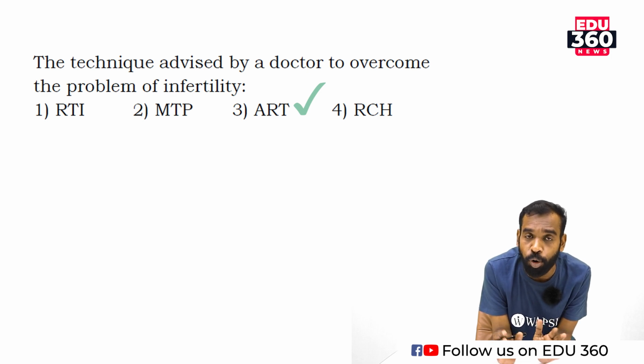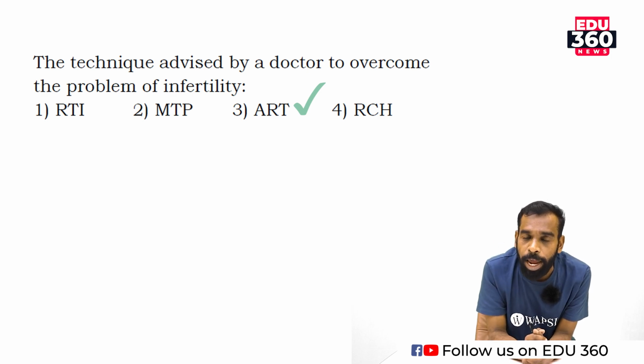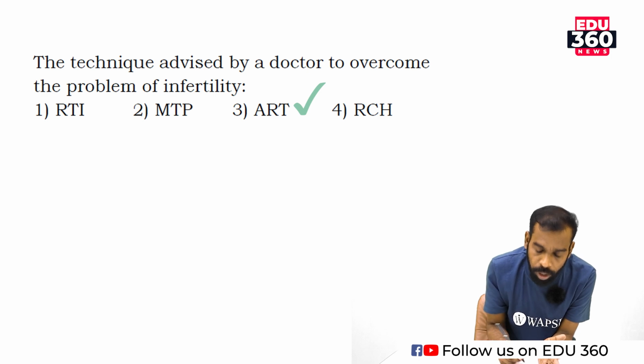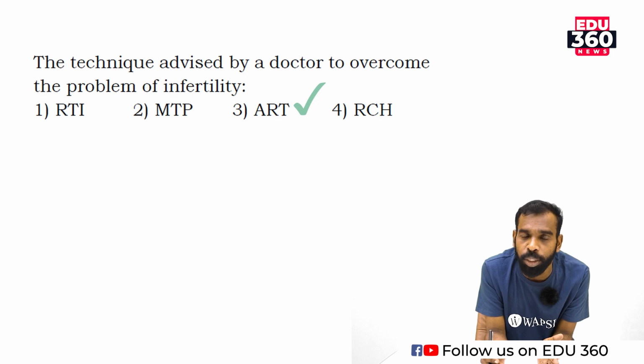Sometimes spermatogenesis process will not take place in a proper manner. Unhealthy sperm count, sperm count will be very less. And one more thing, if a female is not able to produce ovum, such kind of disorder will be cleared by assisted reproductive technology. Is it clear?